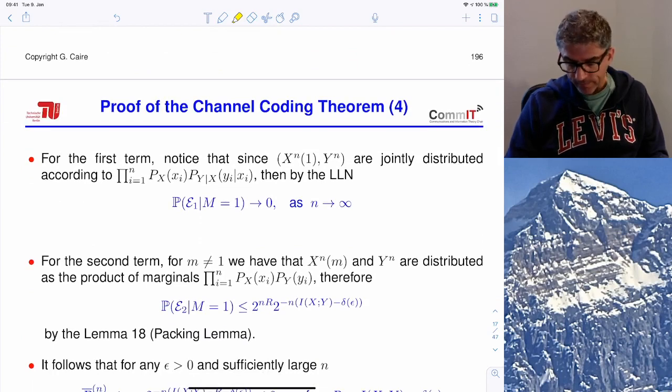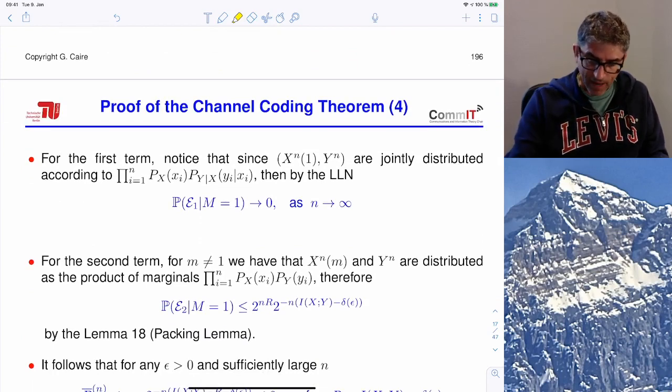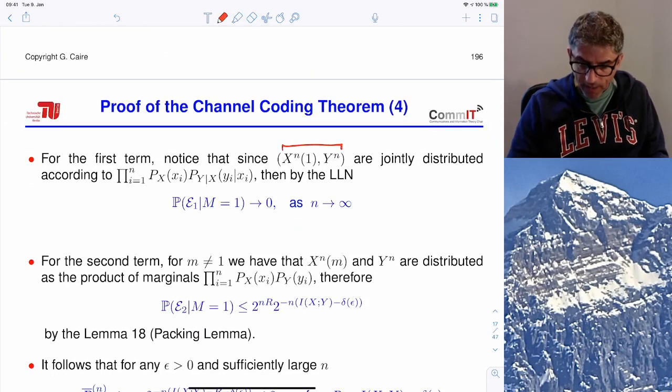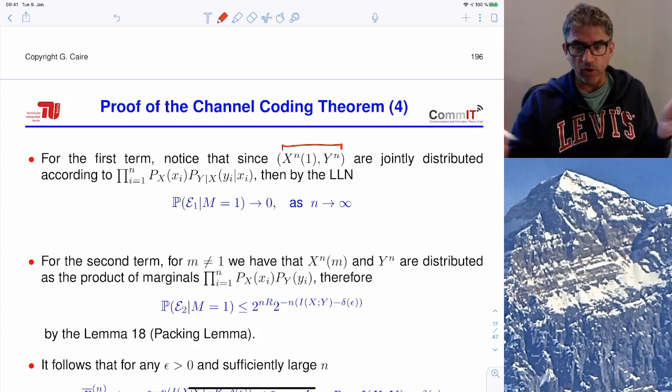For E1, we notice that, as I said before, x, n1, and y are jointly distributed according to the joint distribution px, py given x. So we know that long sequences generated according to a certain joint distribution are jointly typical, with probability going to 1 as n goes to infinity.